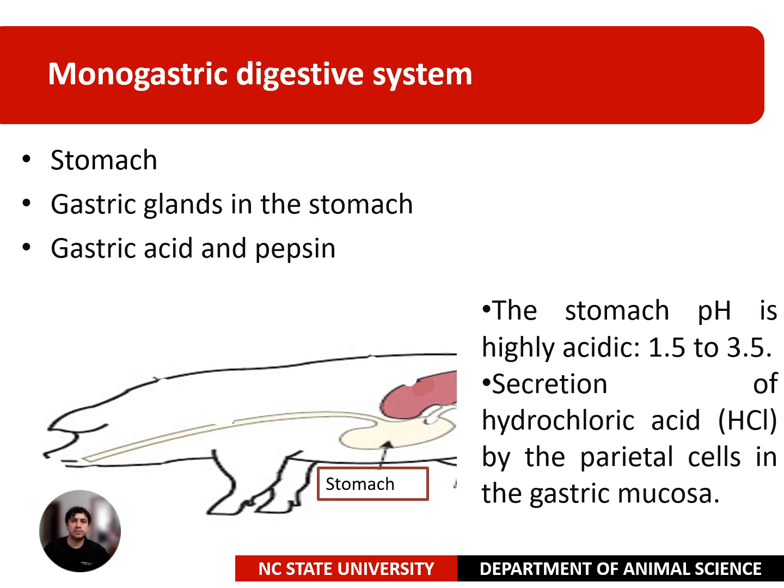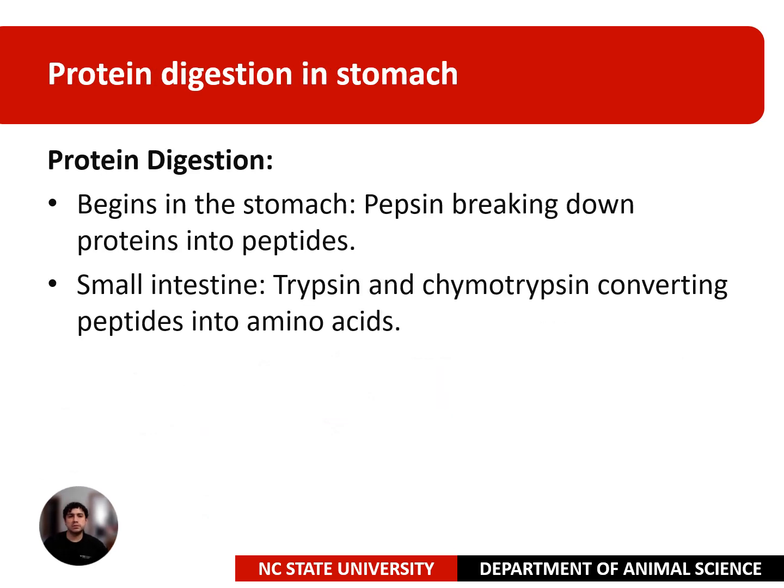Well, it's important to mention that protein digestion in monogastrics starts in the stomach, with pepsin breaking down proteins into peptides. Then it continues in the small intestine with trypsin and chymotrypsin converting peptides into amino acids. However, I will talk a little bit more about this digestion process in the next slides.